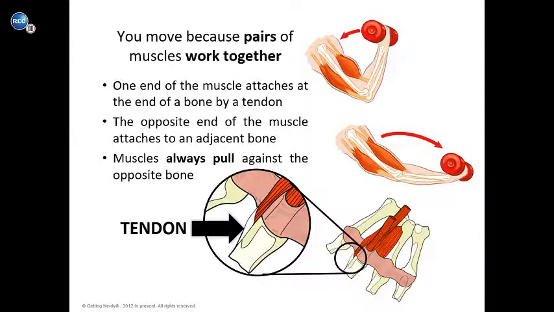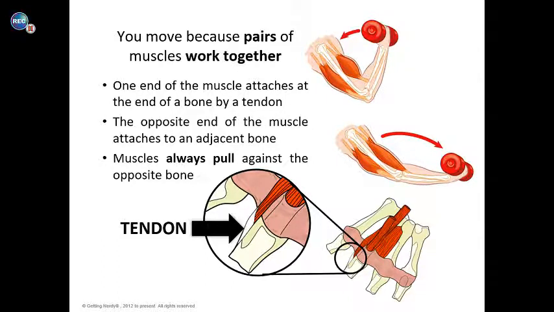All right. So in order to move, our muscles work in pairs. Like you can see with your bicep, you have a muscle on the top and a muscle on the bottom. One end of the muscle attaches to the end of the bone by a tendon. Your muscle doesn't attach directly to the bone. You have a tendon in between your muscle and your bone, and your tendons are kind of like a rubber band.